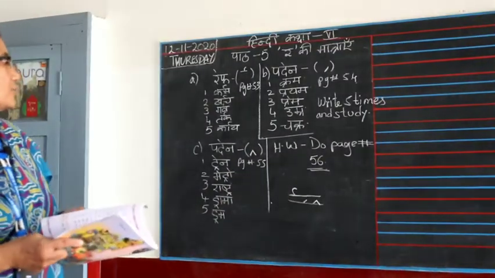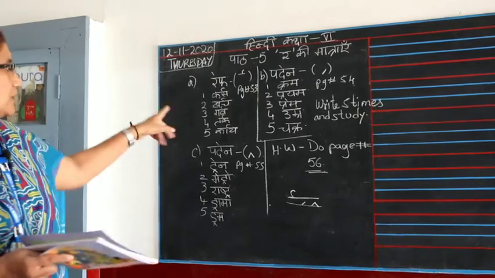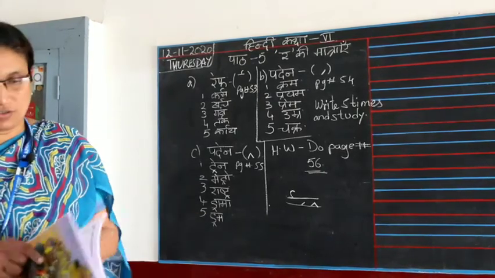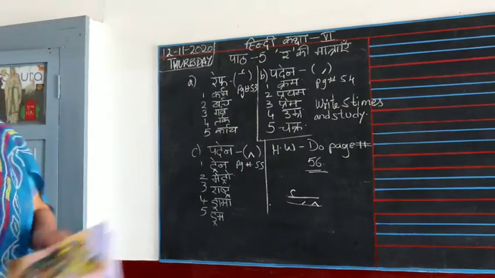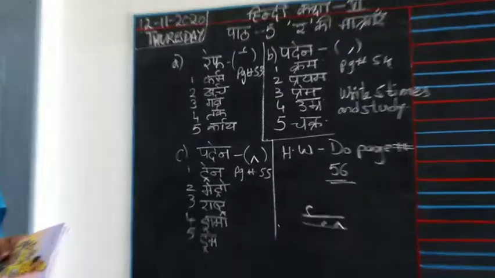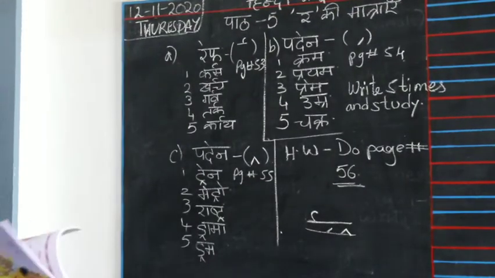It's very easy. Only 3 types of ra ki matra. You just have to remember where it is used. So there are many examples given in these particular page numbers which I have given here. Look into that, do it, click the picture and send it to Rohana ma'am.